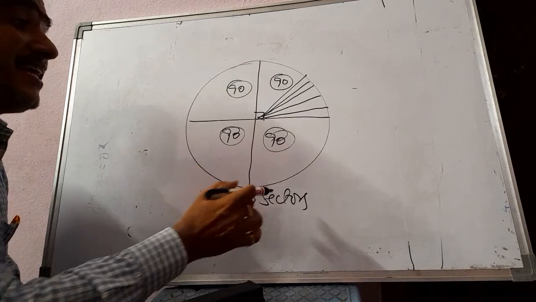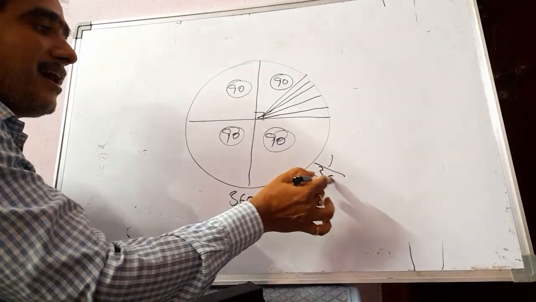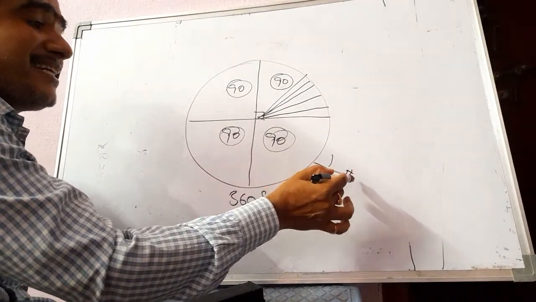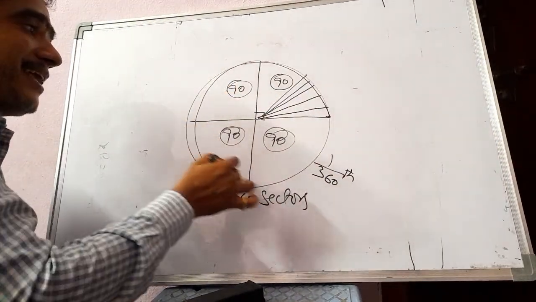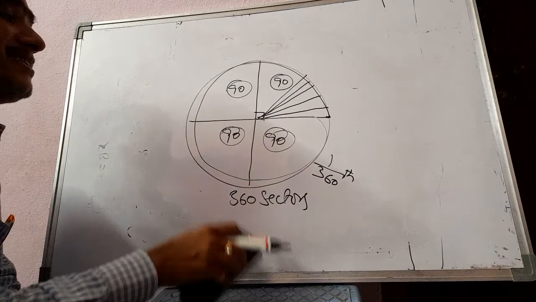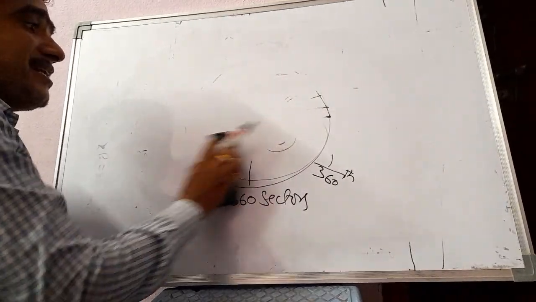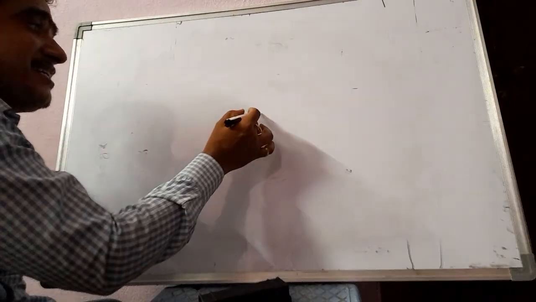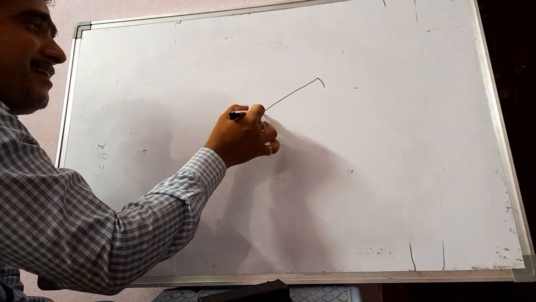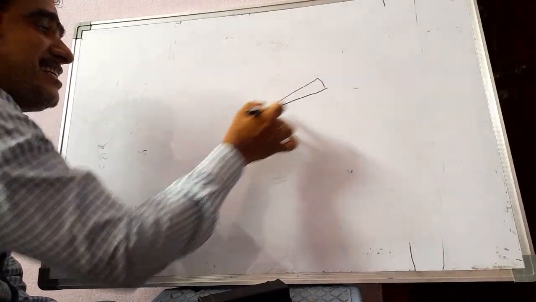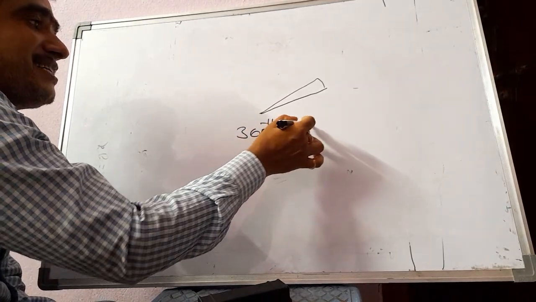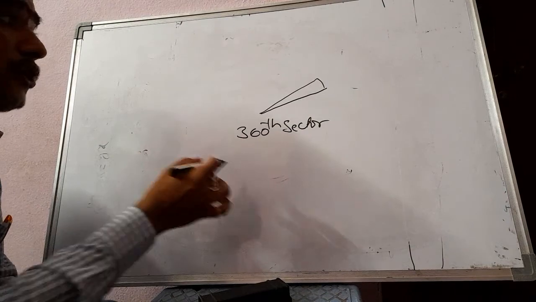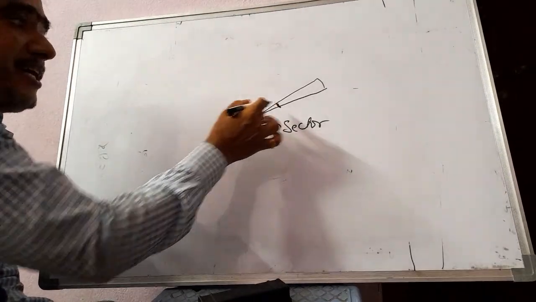This 1 by 360th part of the angle made by the circle at the center is called a degree.